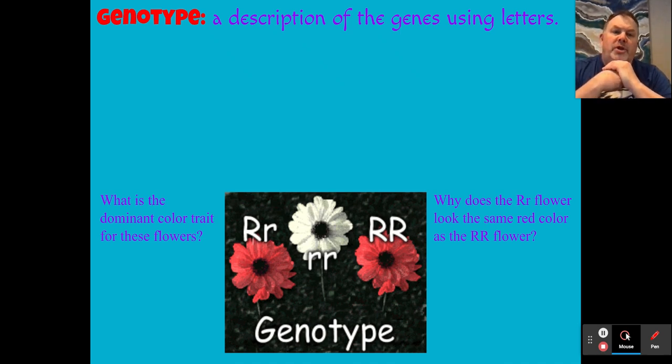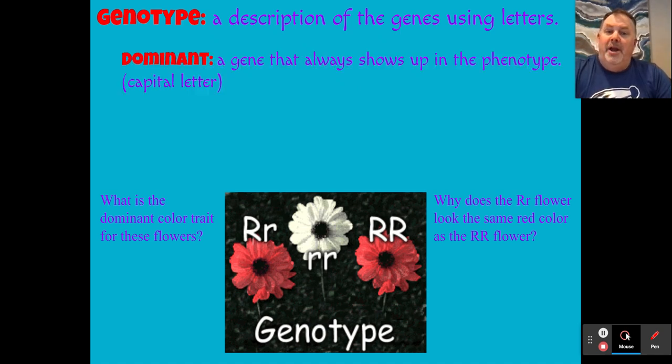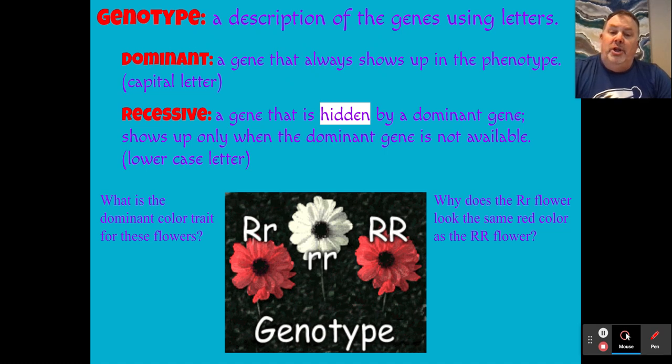Now, the first term that I want to introduce is a term called genotype. And it's really a description of the gene, what we write using letters, like big H, little h. And when we bring this term genotype in, the other terms that we use to describe some of the letters and their form are dominant and recessive. And a dominant gene always shows up in the phenotype. In other words, it always shows up as the physical appearance. It's oftentimes referred to as the capital letter. The recessive is a gene that is hidden or can be hidden by a dominant gene. And it shows up only when the dominant gene is not available. And we oftentimes put this in lowercase.